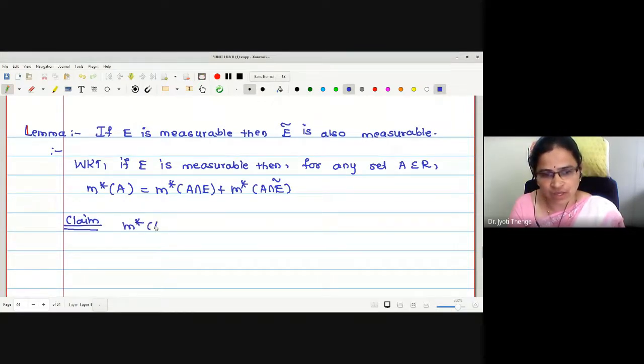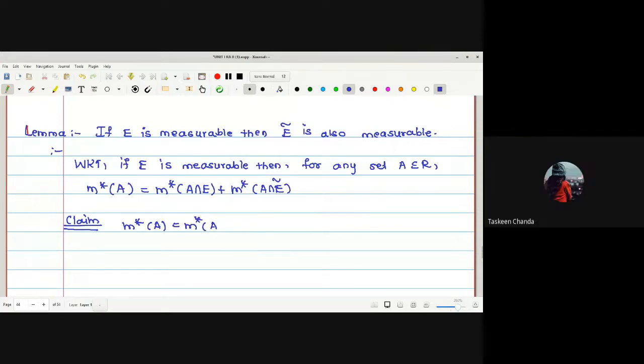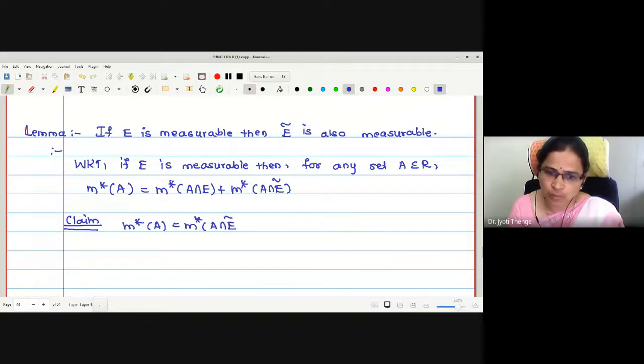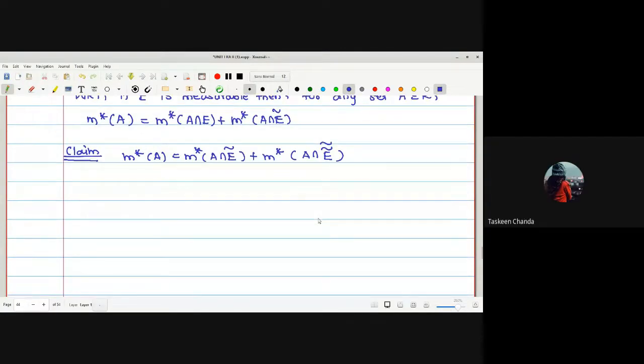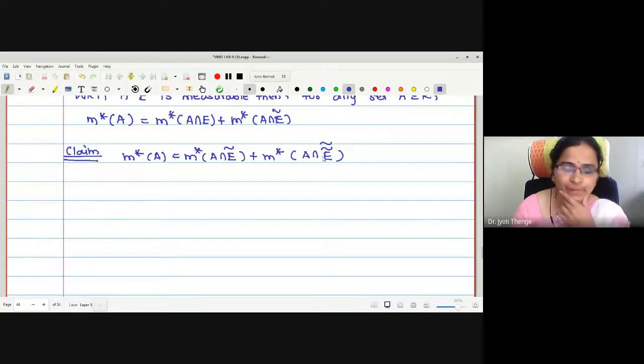Outer measure of A is equal to, wherever E is there, we will replace it by E complement. Therefore, this is outer measure of A intersection E complement added with outer measure of A intersection E double complement. Yes, ma'am. Okay, but what is the double complement?